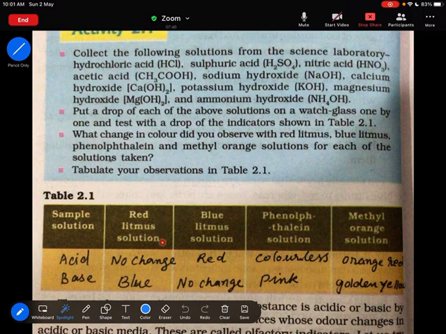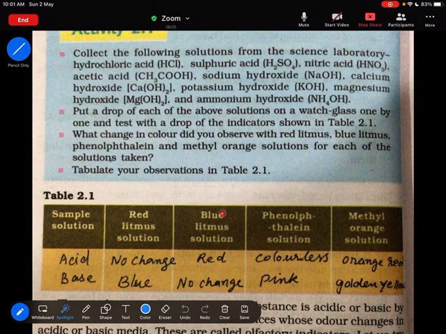If it is acid, you will find no change. Or instead of red litmus solution, if you add blue litmus solution, then that blue color changes to red. So acids change blue litmus to red.